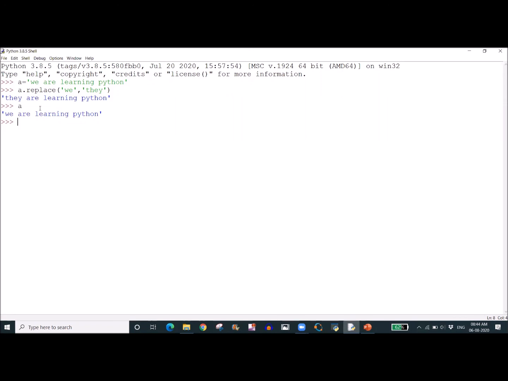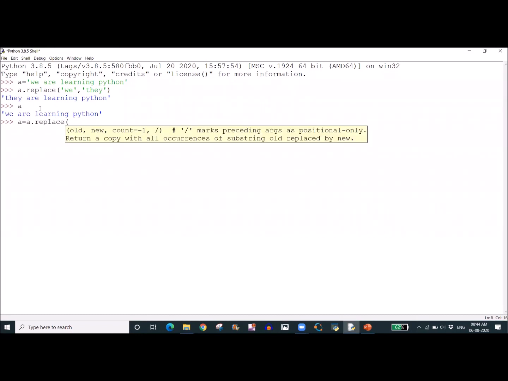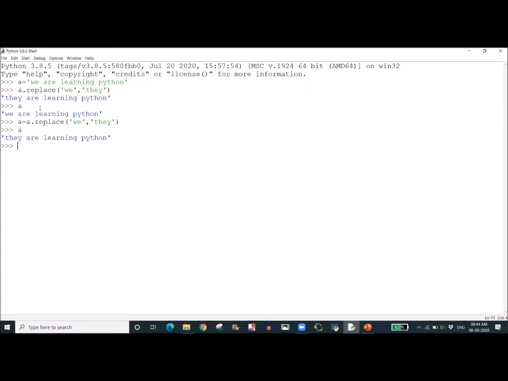Now if my string A is to be changed to "they are learning Python", as we already discussed, then we have to assign this a.replace to A. So we are changing we with they. Now if I print A, "they are learning Python" will be printed.